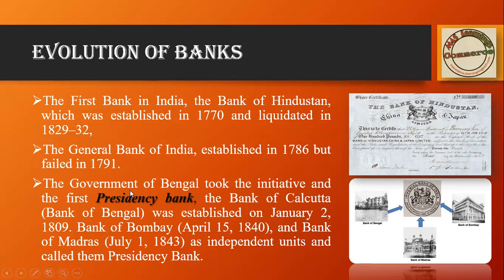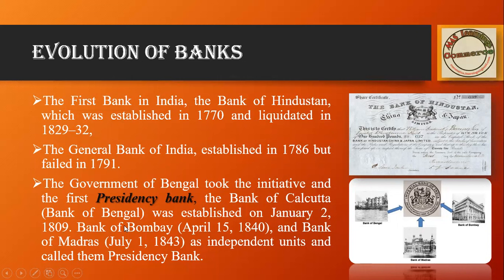Then once it failed, Presidency banks were initiated. That is, the government of Bengal took initiative and formed one bank, the Bank of Calcutta, that is Bank of Bengal, established on 2nd January 1809.